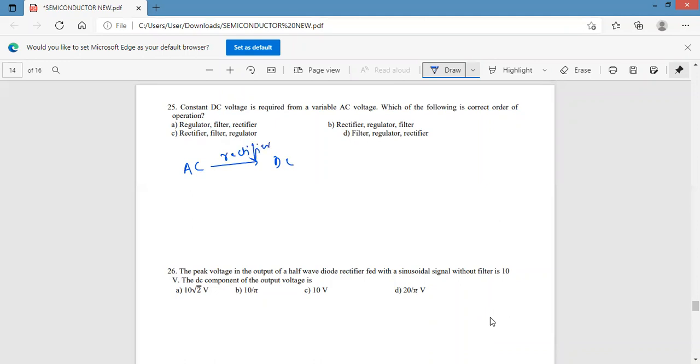Rectifier. Now whatever DC we get has AC ripples, because it is a varying DC like this. Now you have to make it constant. That's why it requires a filter circuit to remove this AC ripple. After that, to stabilize this DC voltage, we require a regulator.